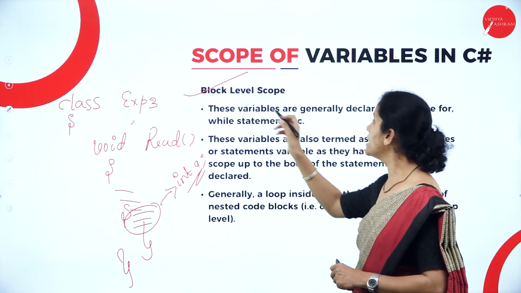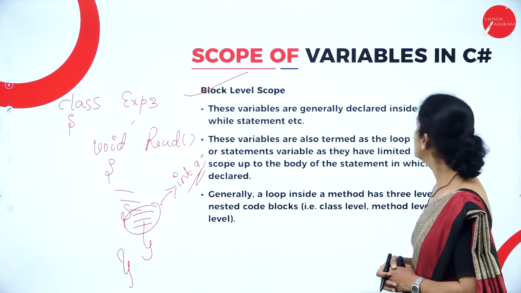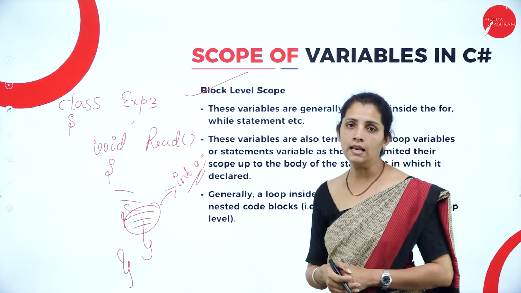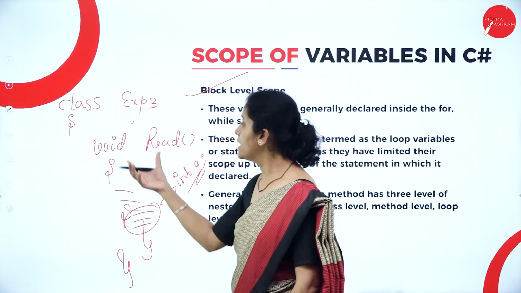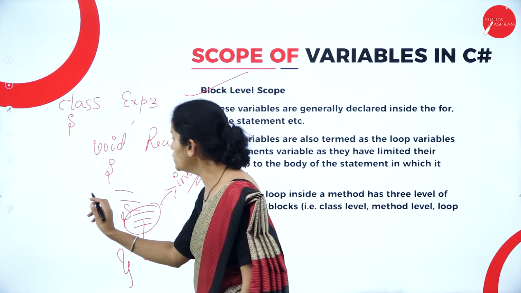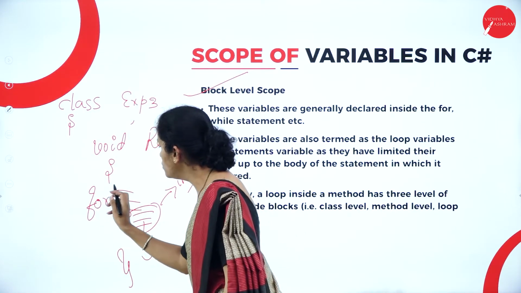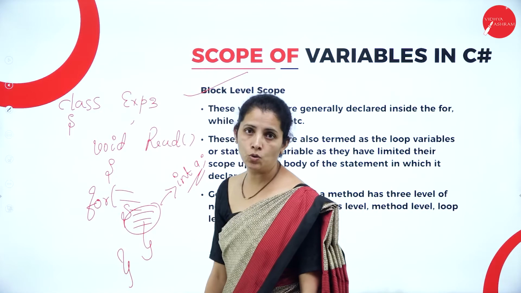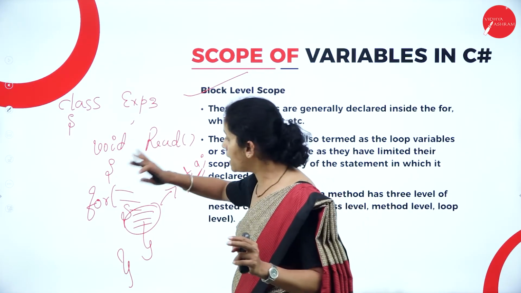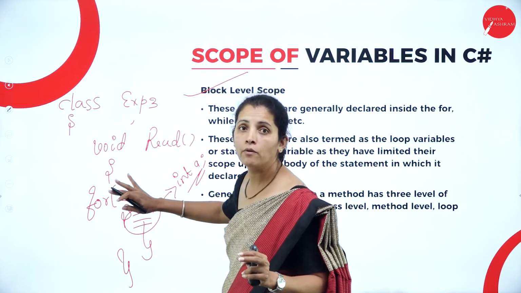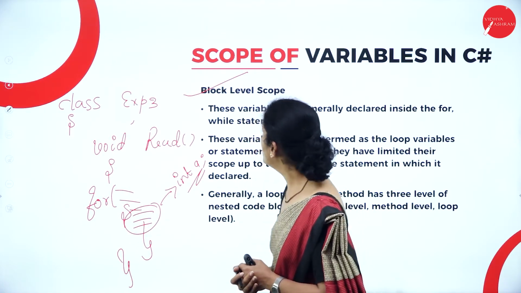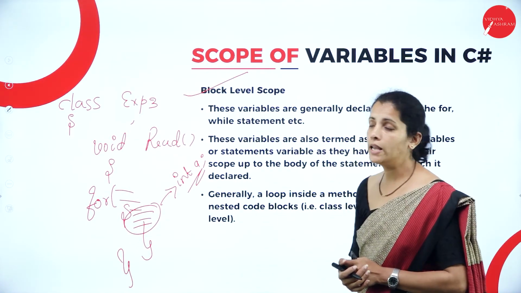These variables are generally declared inside the for loop or while statement. That means inside the read function, I'm going to have a for loop or while loop, and whatever variable I use in my for loop, while loop, or do while loop is called a block level variable.